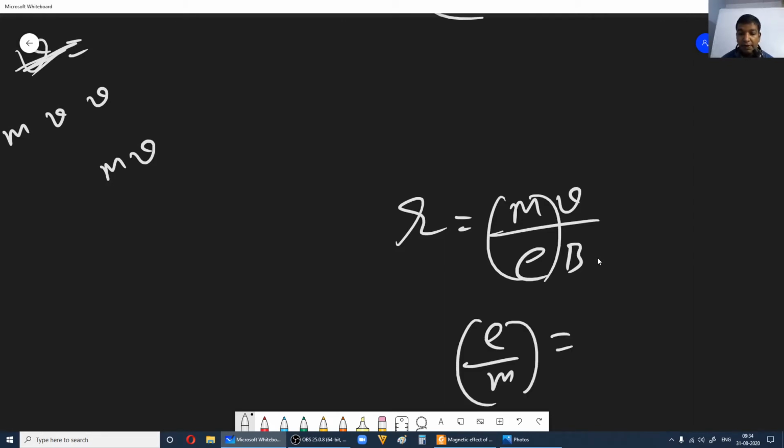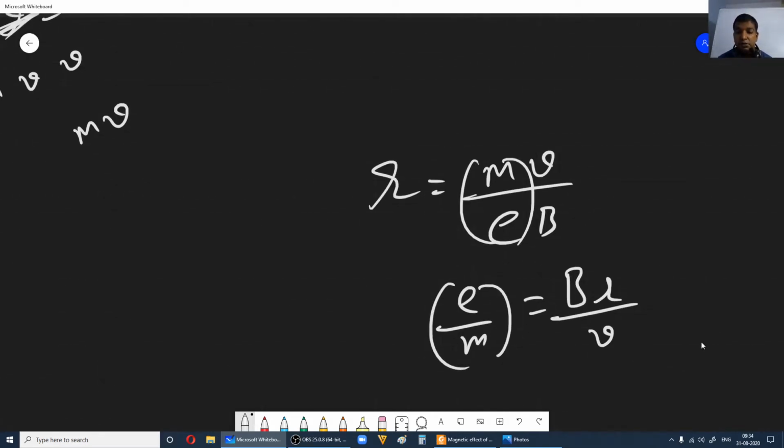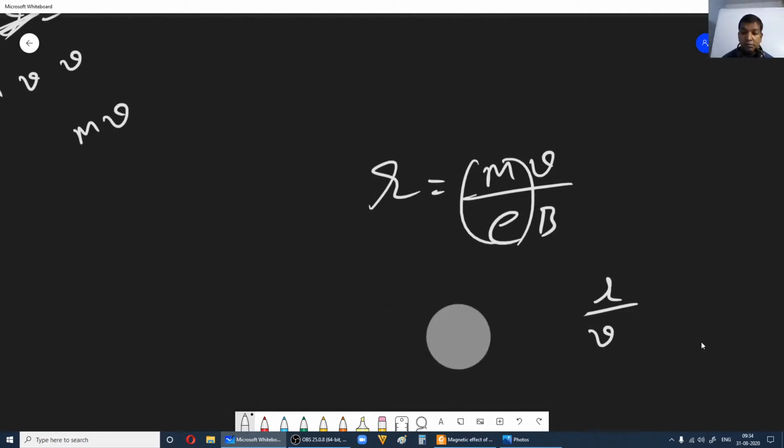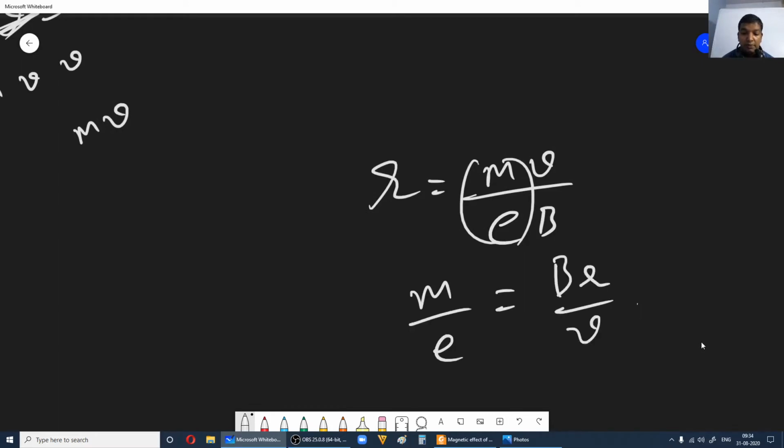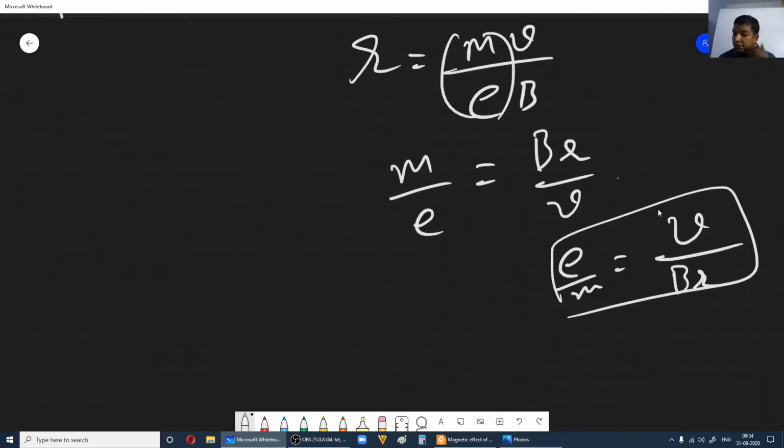e by m will be equal to Br divided by v. Now this is right. Sorry, m by e is equal to Br divided by v. So e by m will be equal to v divided by Br. Okay, so this is what we get.